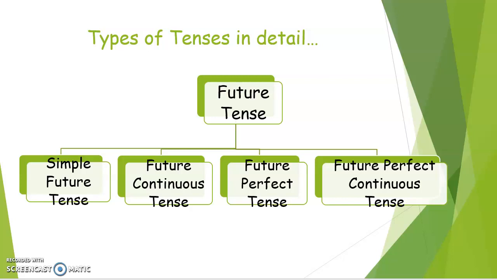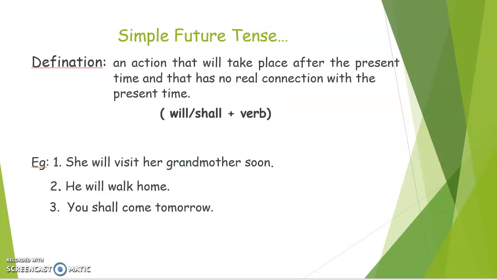Future tense also has 4 types, that is simple future tense, future continuous tense, future perfect tense, and future perfect continuous tense. Let's see each of them. The first one is simple future tense. Now what is simple future tense? An action that will take place after the present time and that has no real connection with the present time.